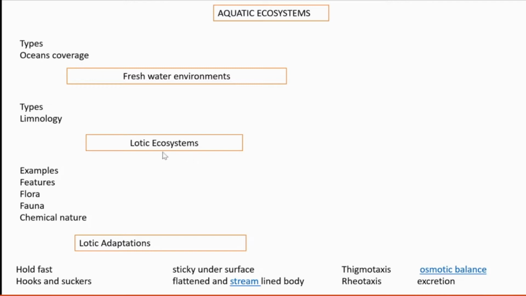Then the lotic ecosystem. Examples, as I already told you, are streams, rivers, etc. What are the features of the lotic ecosystem? Most of them start as a waterfall and then flow downwards. As it originates almost from some waterfalls, it then flows gently and steadily till joining with the ocean. During that course, it has a vertical drop.